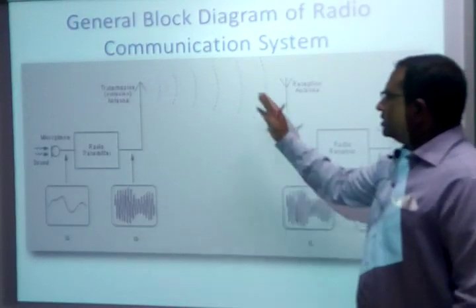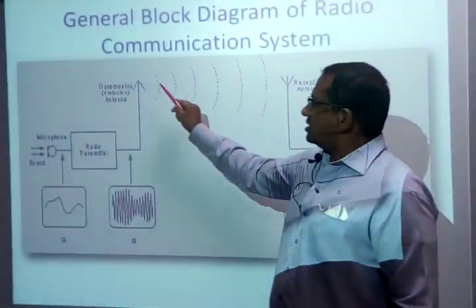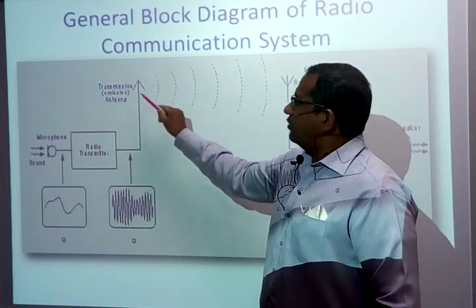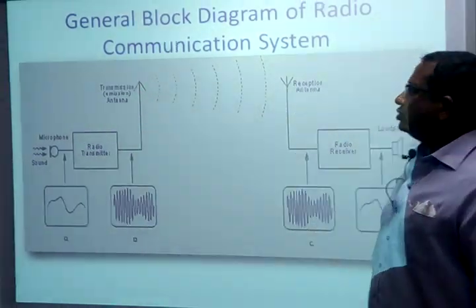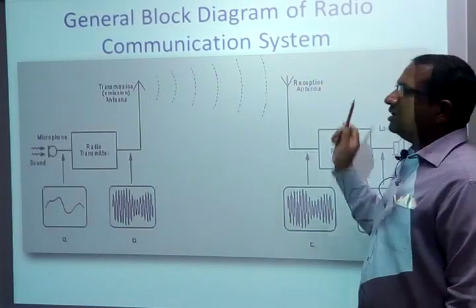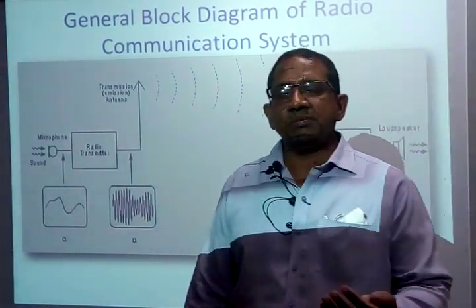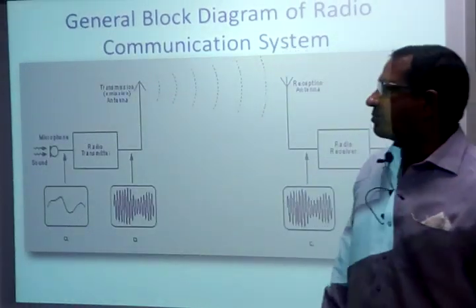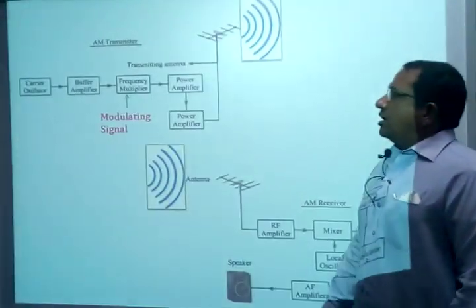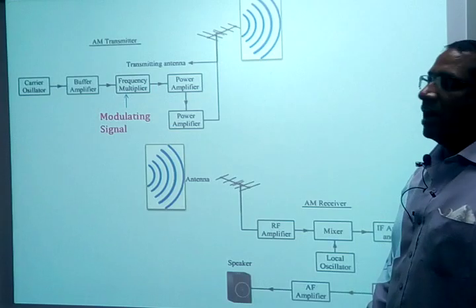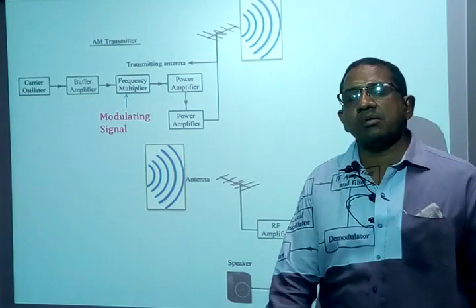So this is the general block diagram, where we are interested in transmitting an EM wave by a transmitting antenna, and also receiving the EM wave by the receiving antenna. The same antenna can be used both for transmission as well as reception. As I said, we are using an AM modulator.